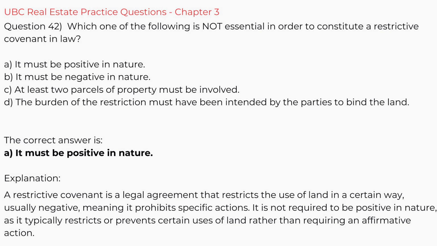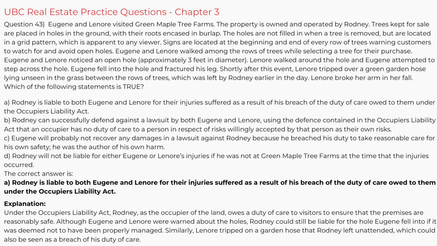Explanation. A restrictive covenant is a legal agreement that restricts the use of land in a certain way, usually negative, meaning it prohibits specific actions. It is not required to be positive in nature, as it typically restricts or prevents certain uses of land rather than requiring an affirmative action. Question 43.